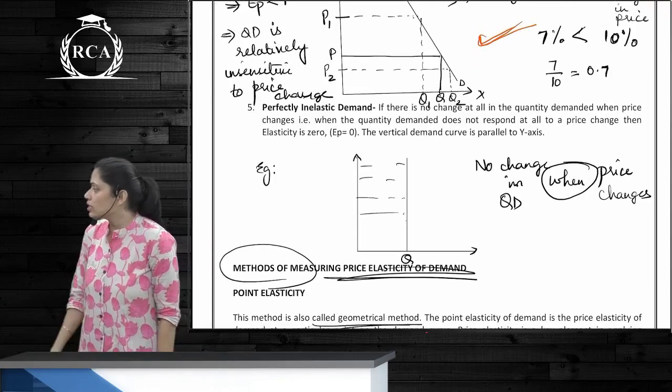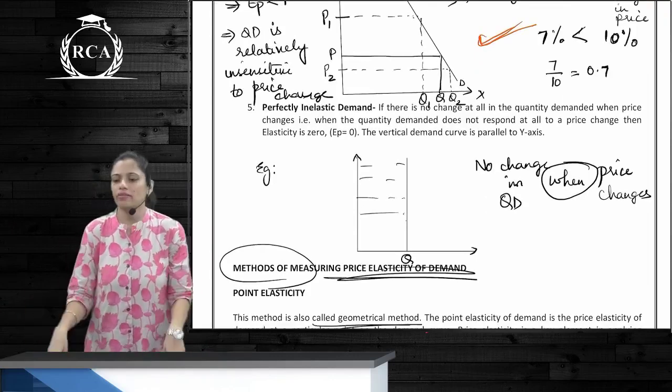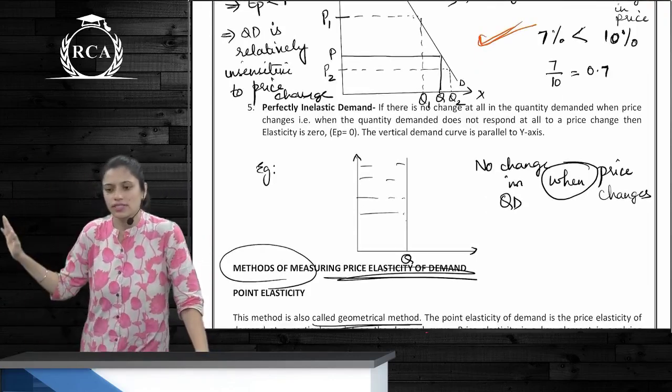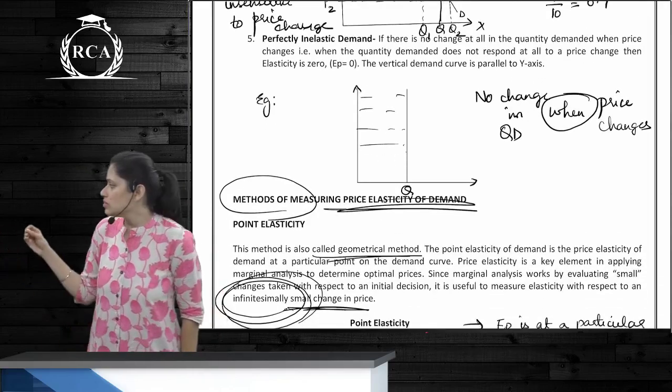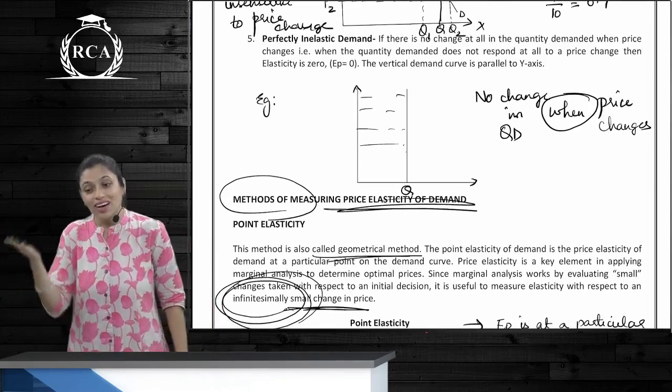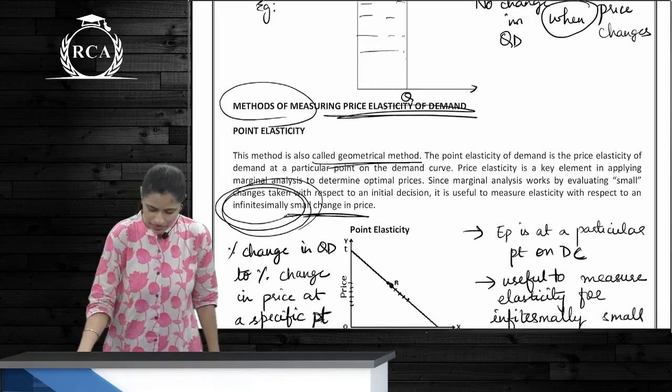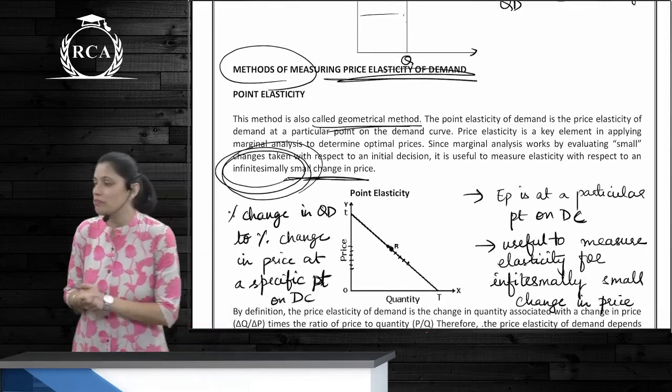Perfectly inelastic demand. No change in quantity demanded when price changes. What is EP? It is equal to 0. It is parallel to the y-axis. Sure. Now methods of measuring price elasticity of demand.